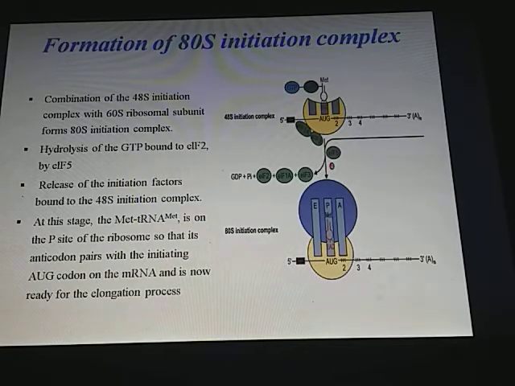At this stage, the methionine tRNA is on the P site of the ribosome, so that its anticodon pairs with the initiating AUG codon on the mRNA and is now ready for the elongation process.